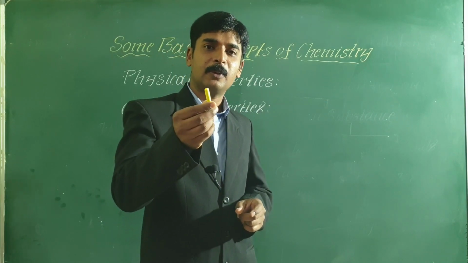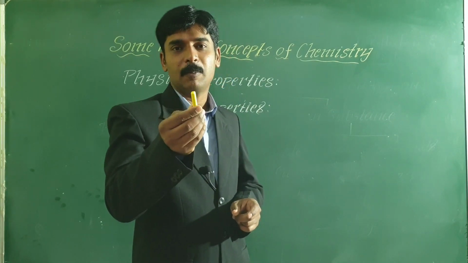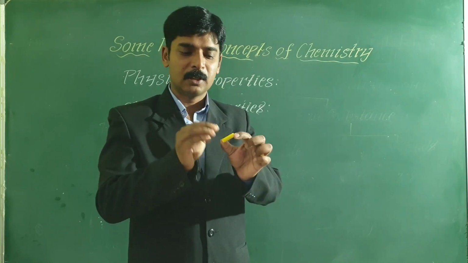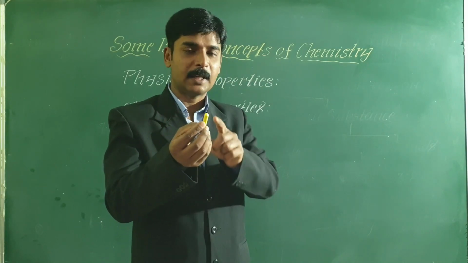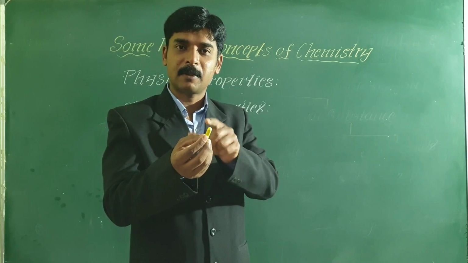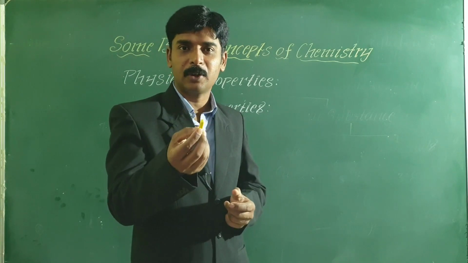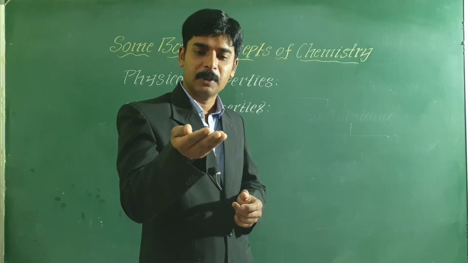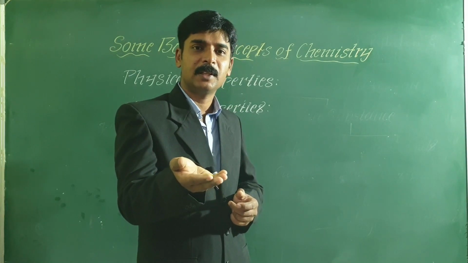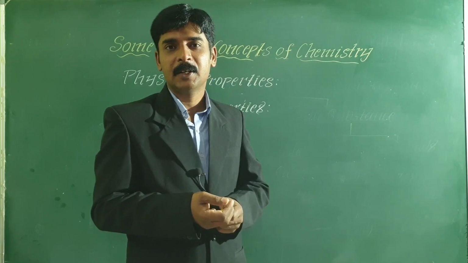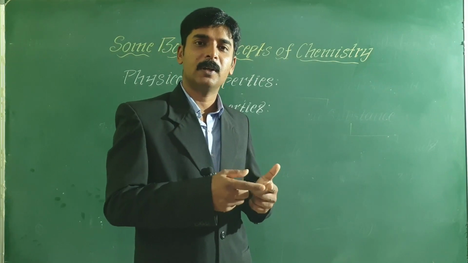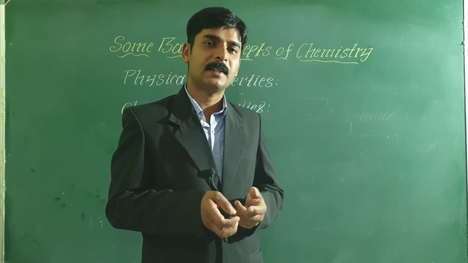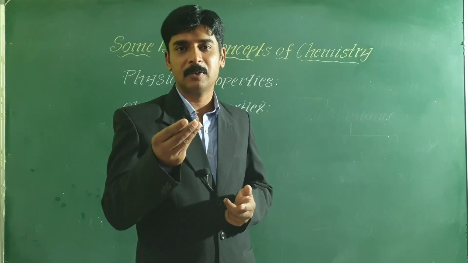If I ask you to tell some of the physical properties of this chalk piece, what will you do? Without changing the composition of the chalk piece, you can tell its color. If it has some smell, odor, you can tell its odor. You can tell its mass, density, even melting point, right? So color, odor, density, mass, melting point, boiling point, etc. are all physical properties of the substance.